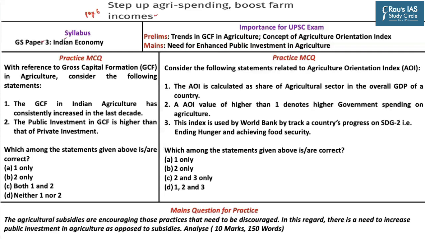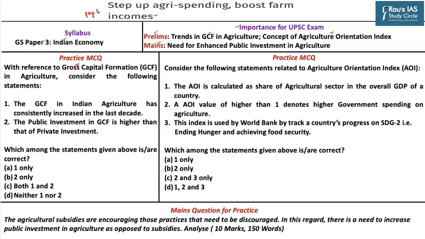And as far as its importance for the examination is concerned, from the perspective of the prelims examination, one should be aware about the recent trends in the gross capital formation in the Indian agriculture, that is the trends in terms of investment in the agriculture, and the concept of the agriculture orientation index, which has been highlighted in this particular article. And as far as the mains examination is concerned, one should be aware about the need for enhanced public investment in the agriculture.